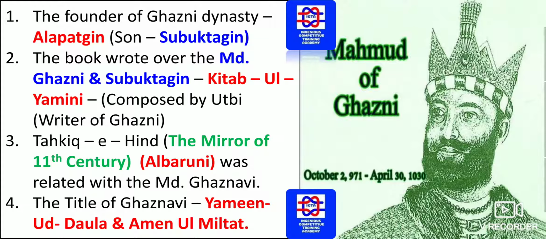So the founder of the Ghaznavi dynasty, you have to remember, is Alabgin. The book written over Muhammad Ghazni and Subuktagin was Kitab ul Yamini.